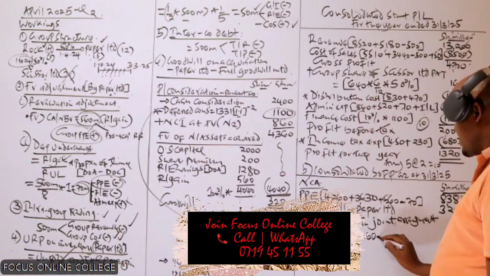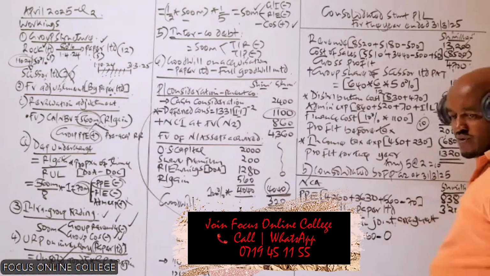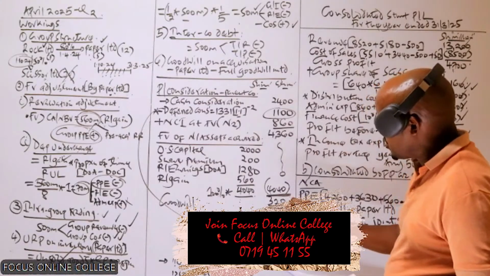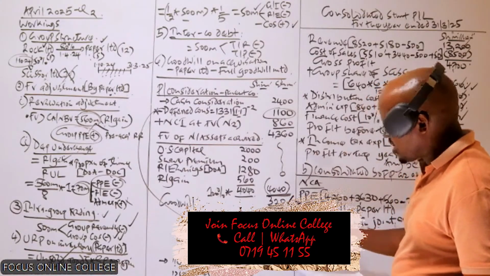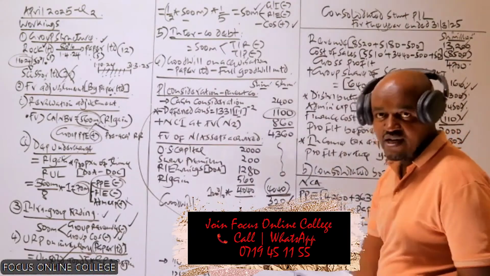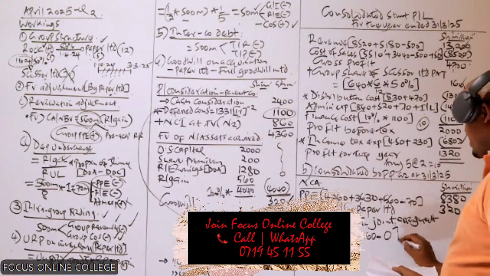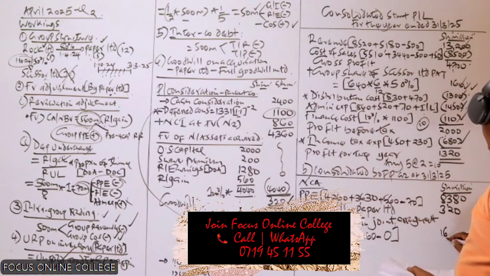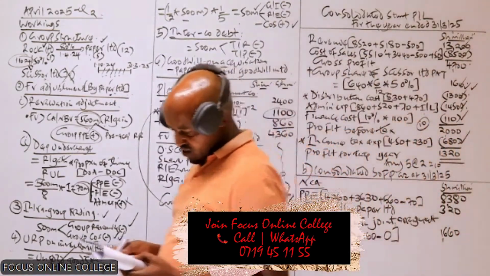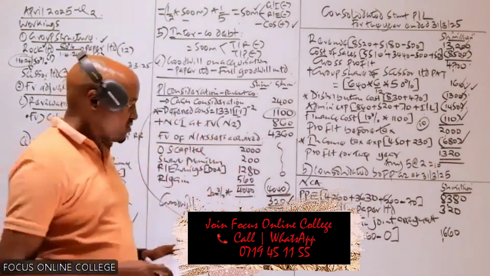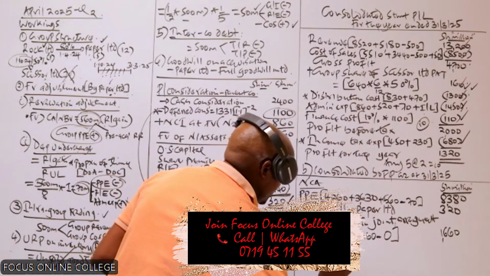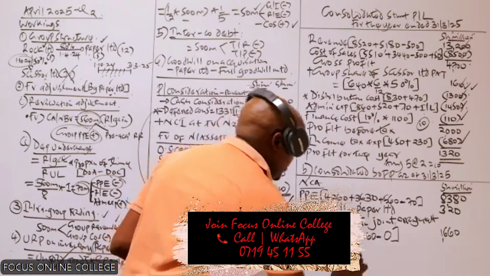And then to this we less any impairment loss. I hope you can recall in note number 4 we were told the goodwill on acquisition, the investment in associate, had not impaired. They were unimpaired. So we don't have any impairment loss. And that will give us 1660. So that is what we include there. Then from there we proceed, and we record the current asset. For the current asset, we are given the total.